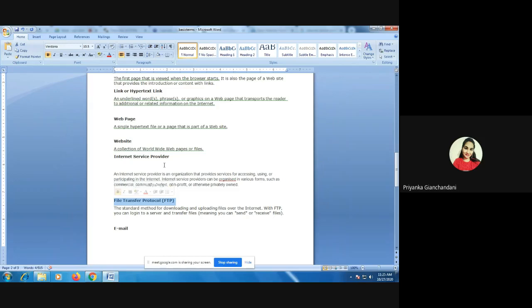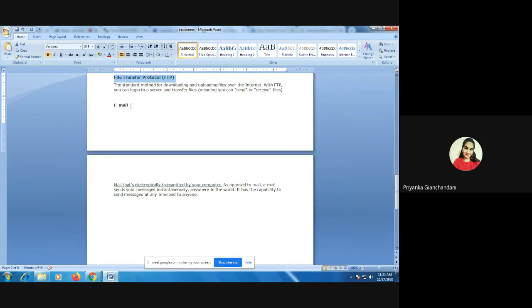Now, the last terminology is email. I'm sure all of you already know that whenever we want to transfer messages from one person to another, those messages can be transferred through email, right? And what is the benefit of working with email? It is that the messages are sent instantaneously anywhere in the world.